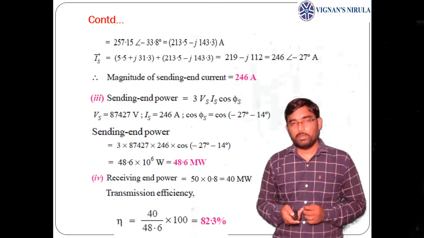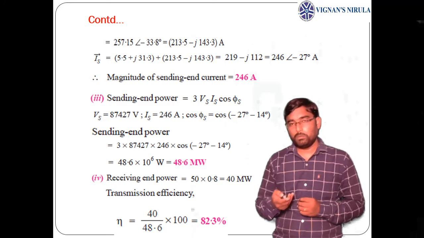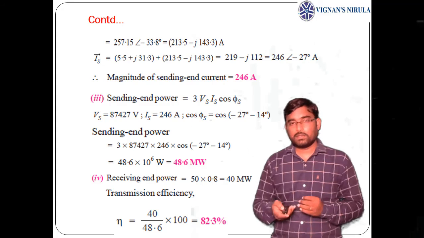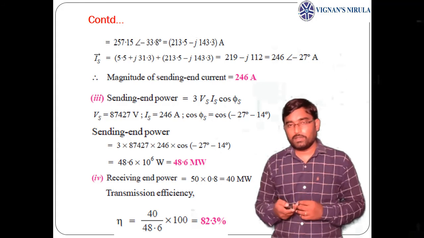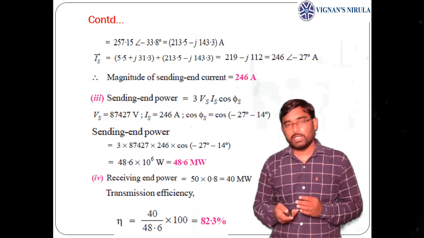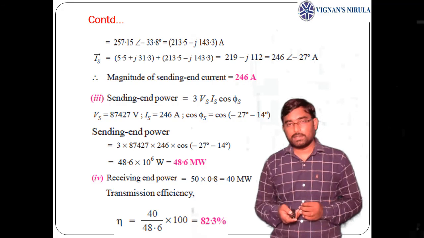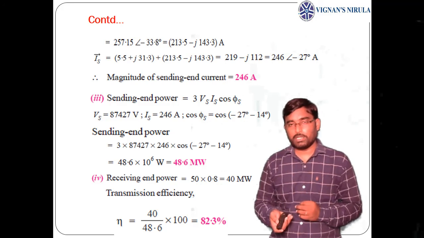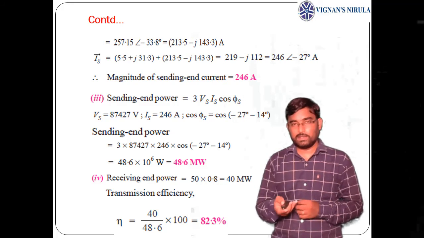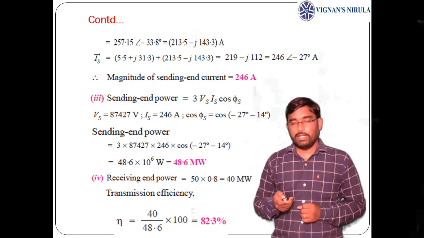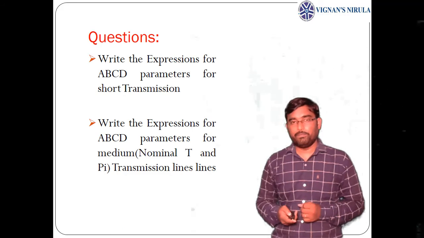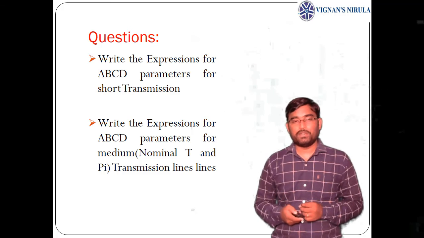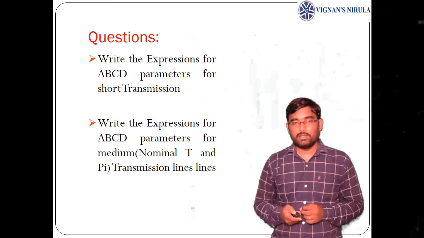The receiving end real power will be S cos phi, that is 50 into 0.8. Multiplying the apparent power by the power factor gives the active power, which is 40 megawatts. Now transmission efficiency means receiving end power, 40 megawatts, by sending end power, 48.6 megawatts, into 100, which gives 82.3 percent.